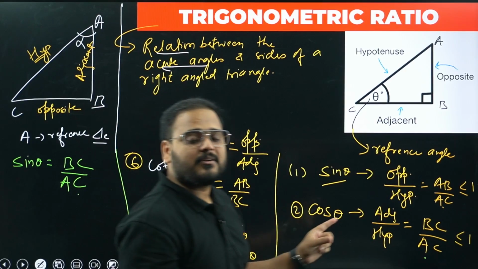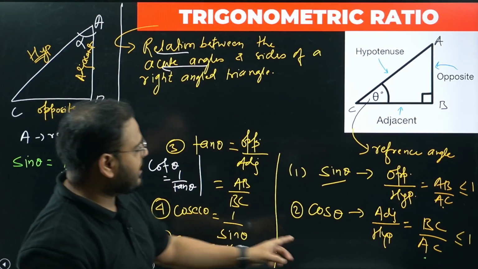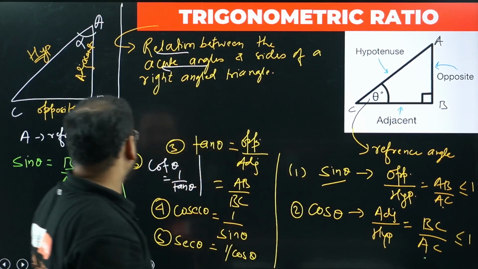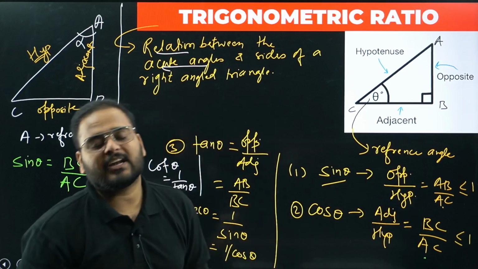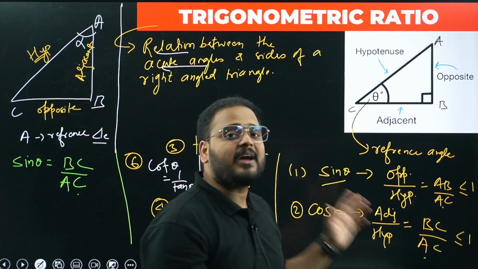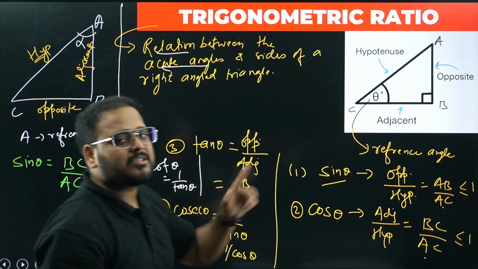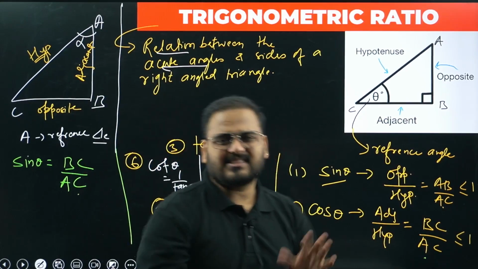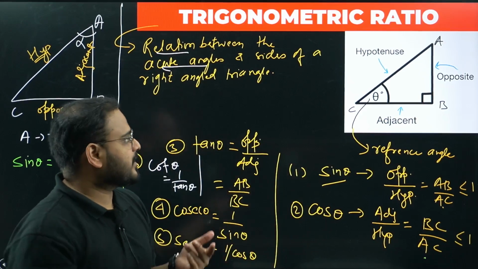Sine and cos are the same, sir. But for what angles? For angle A and C. Means for angle A, whatever is sine is the same as for angle B, whatever is cos. This property is out of the syllabus, and is called the complementary angle property. Whenever you have two angles summing to 90 degrees, sine and cos will remain the same. Just a note, if you want to keep it with you, good. If you don't want, it's okay as well. The topic is out of the syllabus.